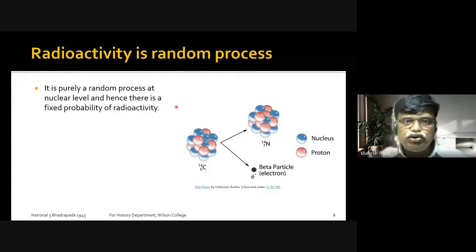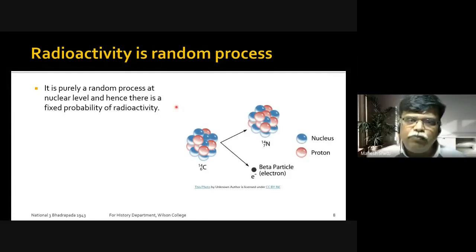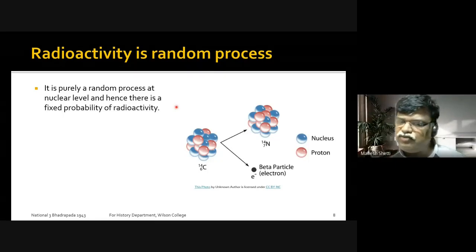What I can do surely is, when I toss 100 coins, I know approximately 50 will come head and 50 will come tail. So tossing is a random process. The outcome of tossing is going to be random. But still there is a mathematics which says that though the process is random, when I'm going to toss 100 coins, I'm expecting to get 50% head and 50% tail. Which 50, that I can't say.